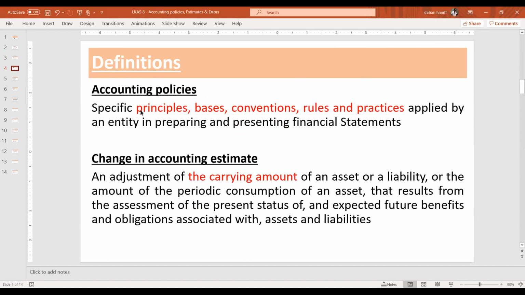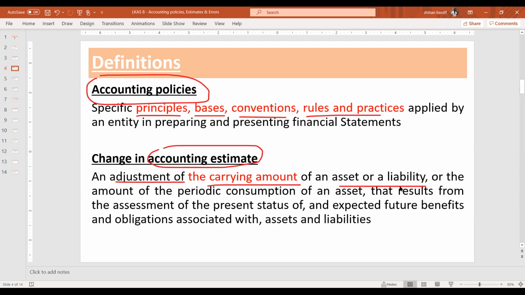So what is an accounting policy? It is specific principles, bases, conventions, rules, and practices. These are definitions. Right? Accounting estimate is, as I said earlier, an adjustment to the carrying amount of an asset or a liability. Right?